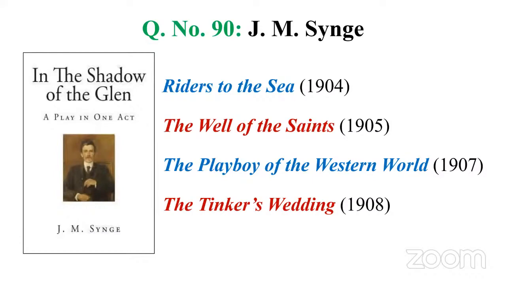So next time, if there is a question based on J.M. Synge's work, we can expect one, right? We should read Riders to the Sea at least, and The Playboy of the Western World. These two are the most famous among his works.